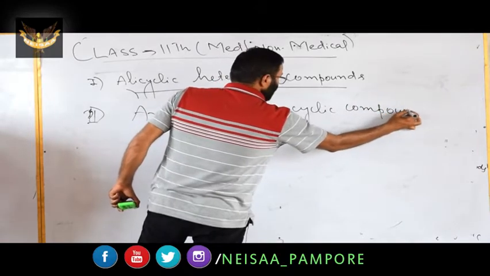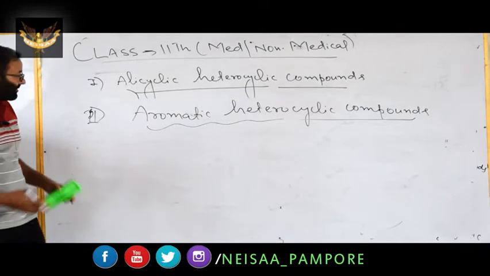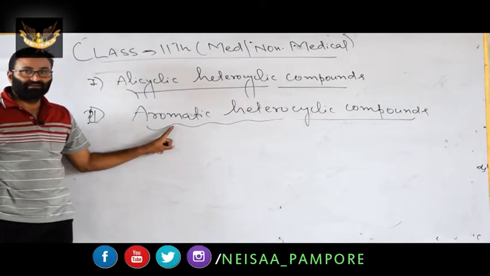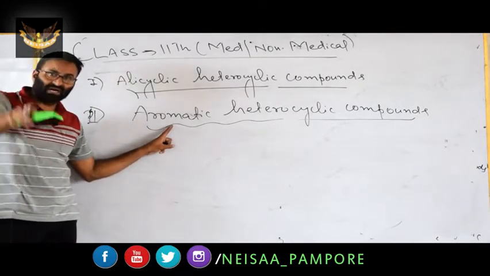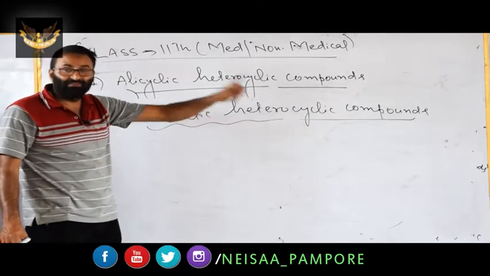We have the aromatic heterocyclic compounds. It is clear from the name that they are aromatic in nature. They have alternate single and double bonds. Remember this point, but they contain a heteroatom in the ring.